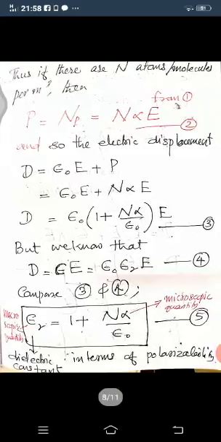And thus if you have N atoms or molecules per unit volume, that is per meter cube, then P equals capital N into small p. Capital N is the number of atoms or molecules per unit volume, and small p is the dipole moment, for which you can put the value from equation 1, that is alpha E. So capital P is equal to N into alpha into E.